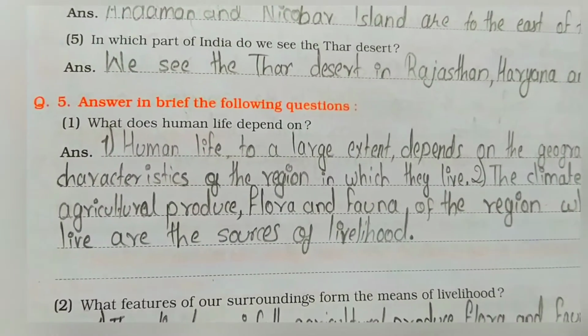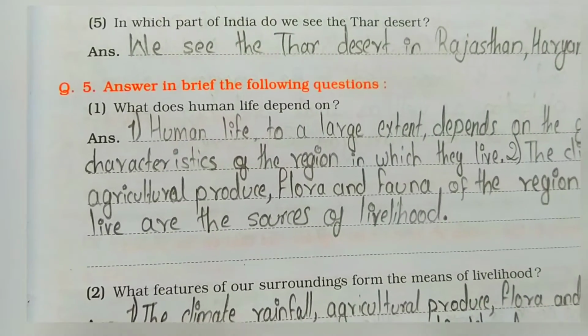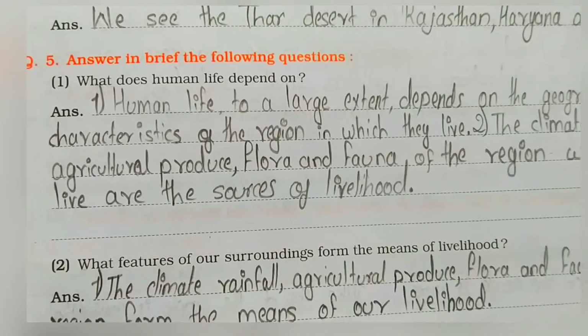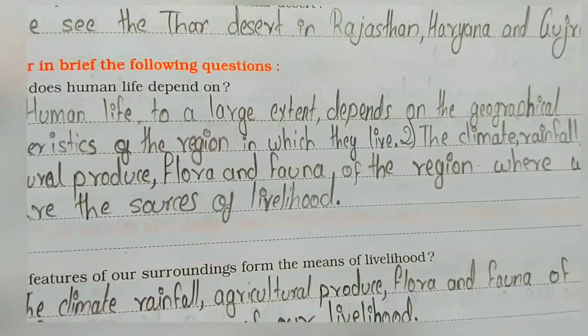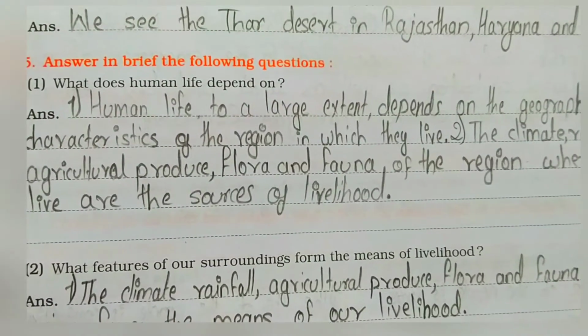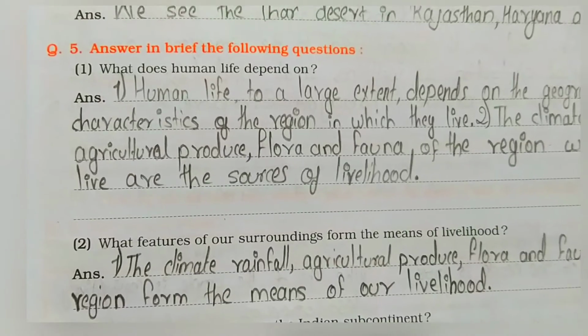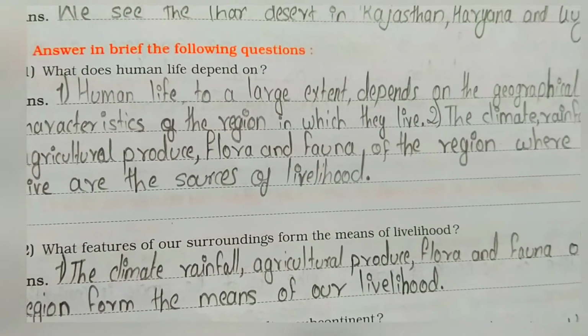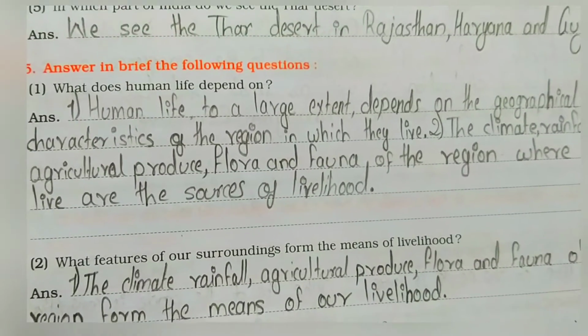Answer in brief the following question. What does human life depend on? Answer is, human life to a large extent depends on the geographical characteristics of the region in which they live. The climate, rainfall, agriculture, produce, flora and fauna of the region where we live are the source of livelihood.